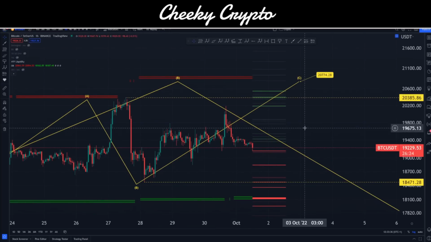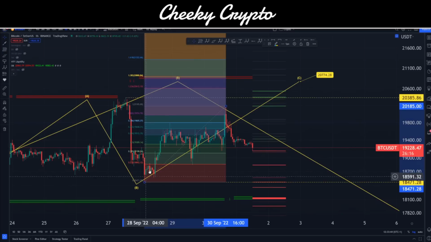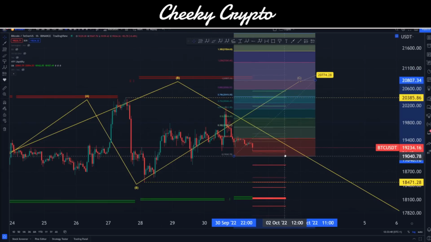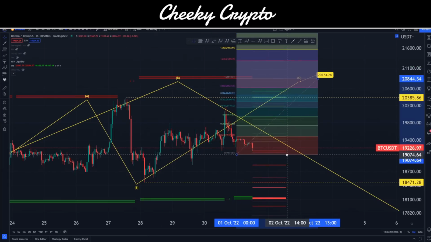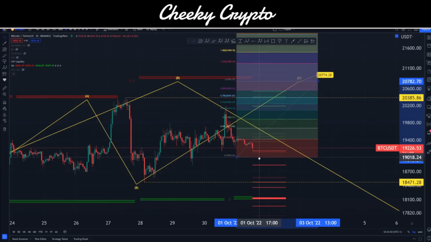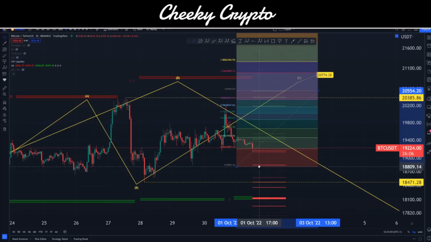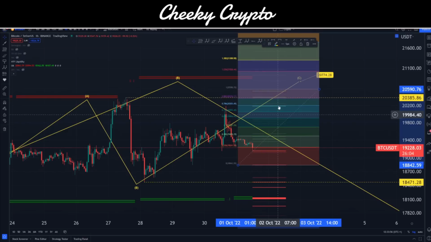Okay, but the main takeaway here is that we have a structure that is indicating that we're going to come down, we're going to move up, we've got to complete the structures off, right? And if I take this structure here, this kind of three-wave move upwards that we completed, and we start to think about, okay, trying to come up into this liquidity area, we've got to pull back down a little bit lower. Okay, if we come down to this range here, then we're going to be bouncing up. We could still take this out, be underneath the 1.236, not a problem, and take advantage of that liquidity. So that seems like the most logical pattern in my mind.